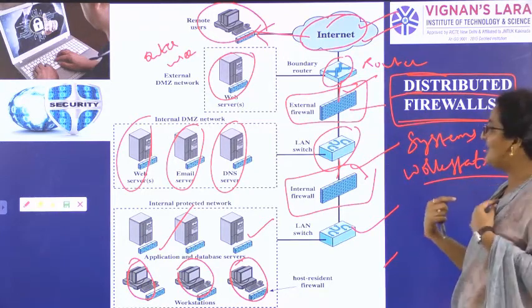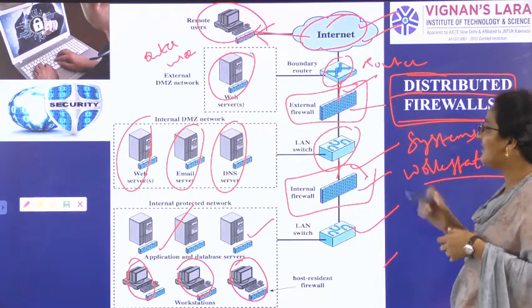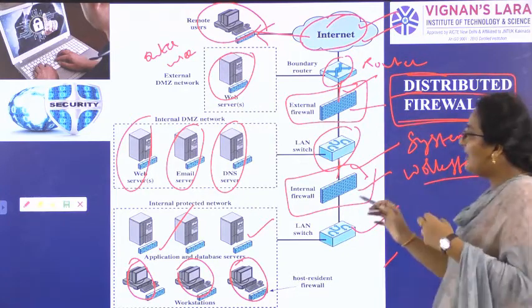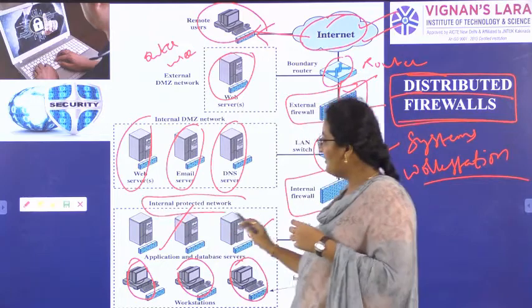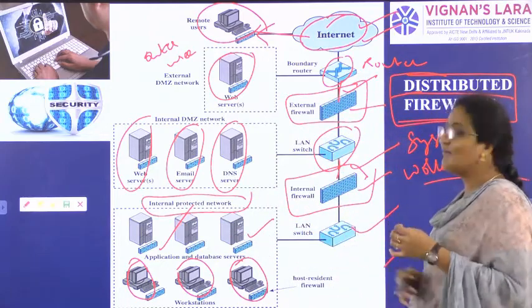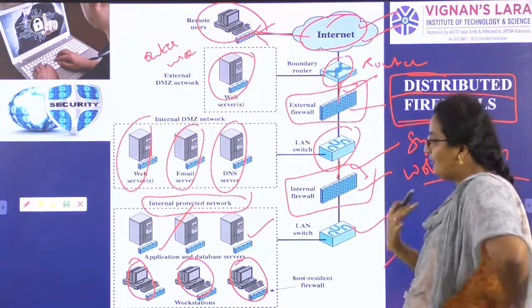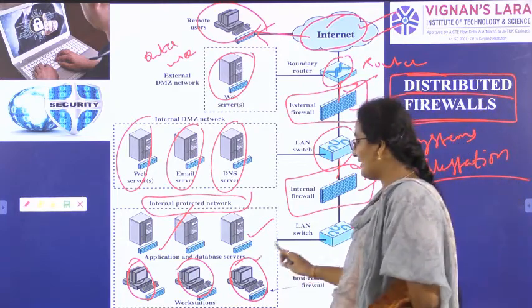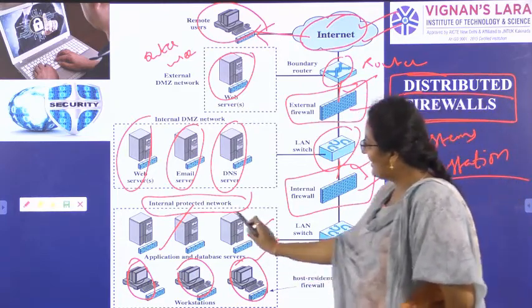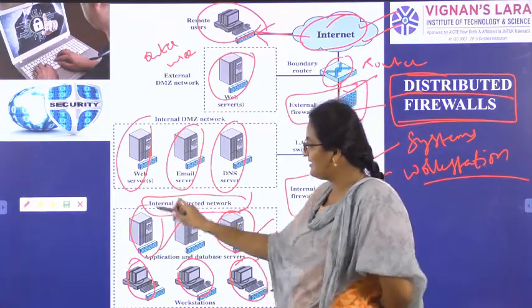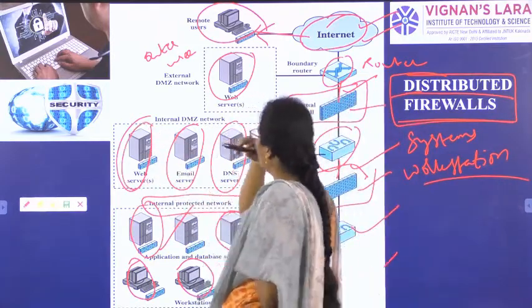My organization can have some restrictions, the internal firewall. Through the LAN, I will be in the internal protected network and I will be accessing Instagram through the LAN. So in the internal protected network, what will I be called? I will be called a workstation. I will have databases, servers, web servers, all these things.